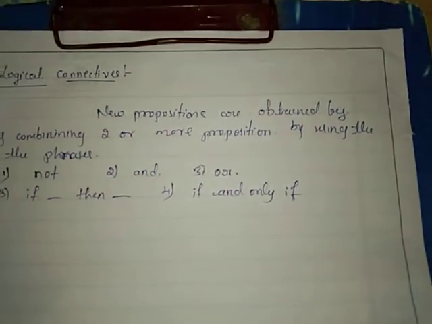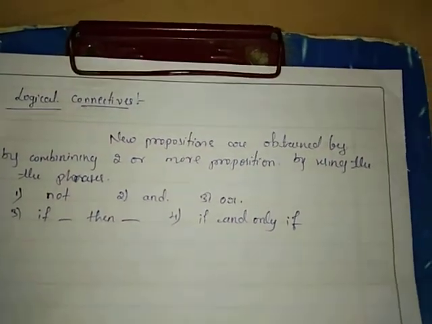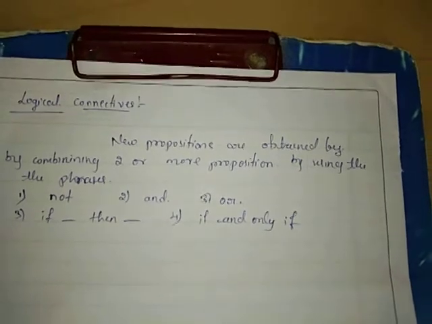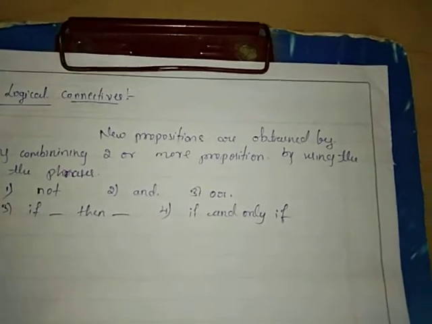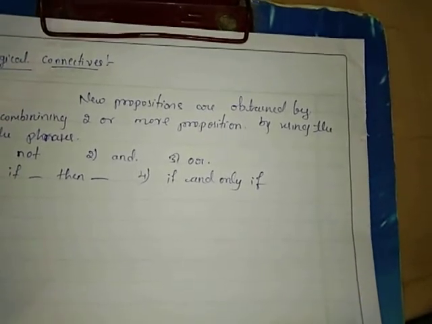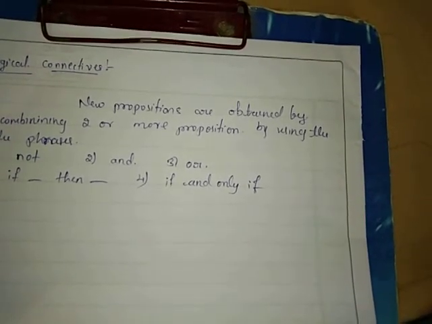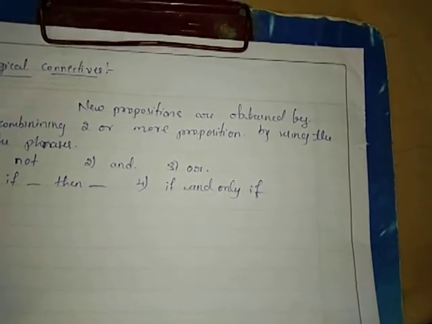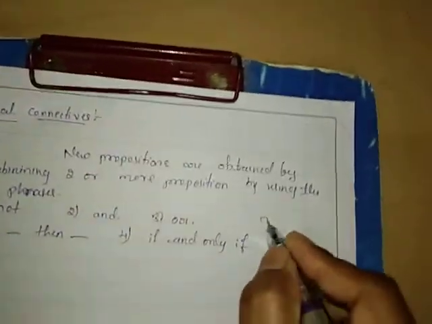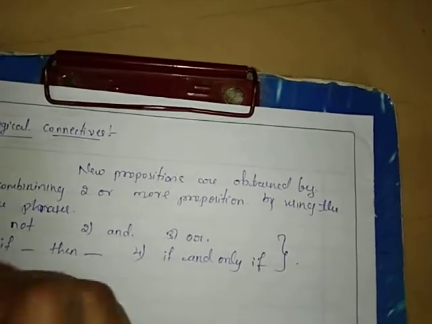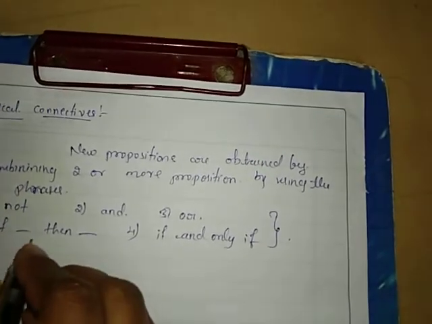Suppose we make new propositions, and those propositions are constructed or obtained by combining two or more propositions by using the phrases not, and, or, if then, and also if and only if. If such words or phrases are used to write down the new propositions, these phrases are called the connectives.